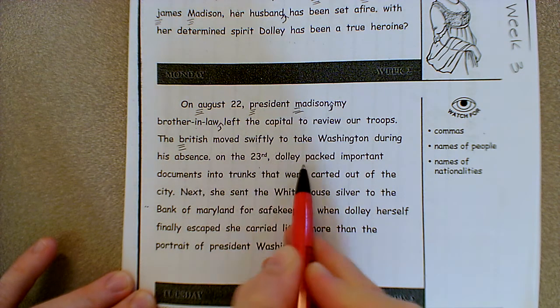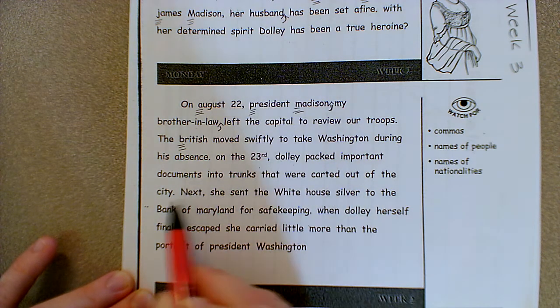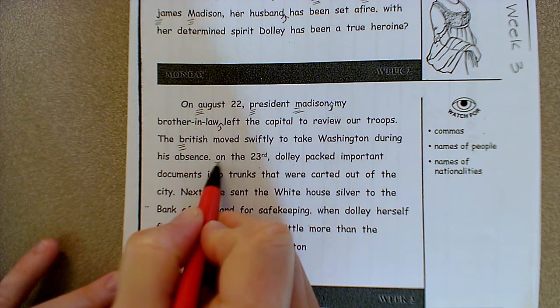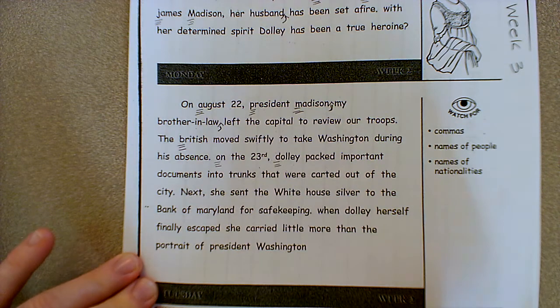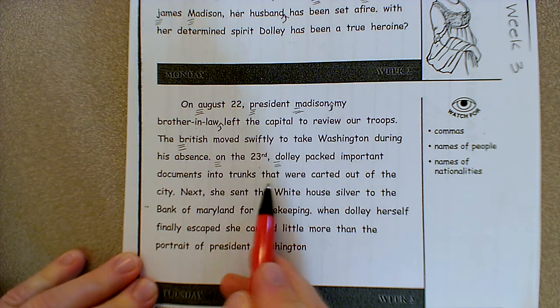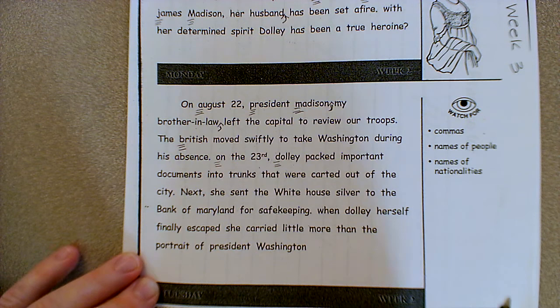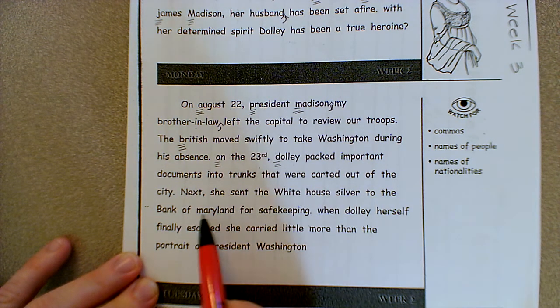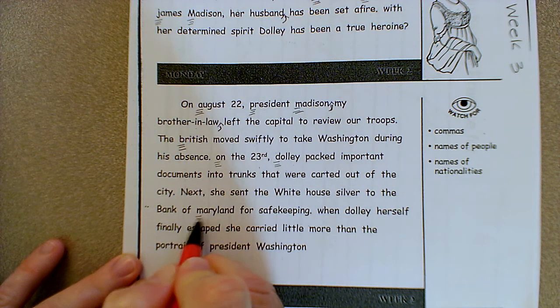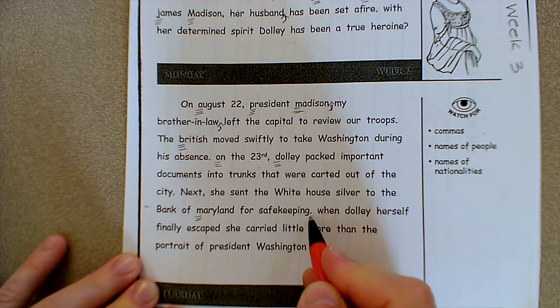On the 23rd, Dolley packed important documents into trunks that were carted out of the city. Capital at the beginning of every sentence. Dolley is a proper noun. Packed important documents into trunks that were carted out of the city. It is fine the way it is. Next, she sent the White House silver to the Bank of Maryland, proper noun, for safekeeping. This is the end of a sentence, so we always use a capital at the beginning.